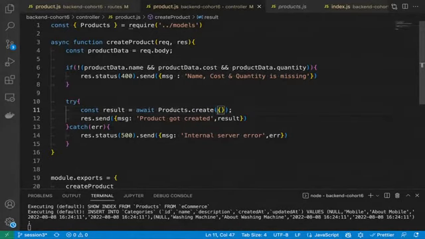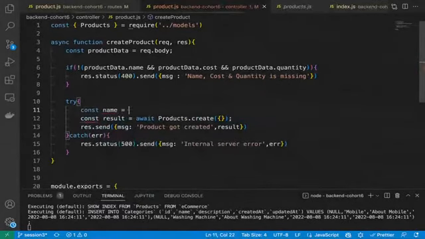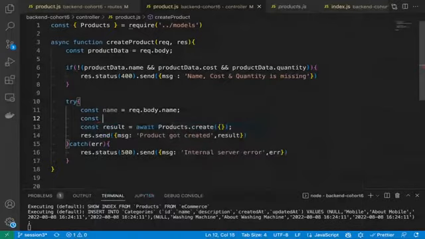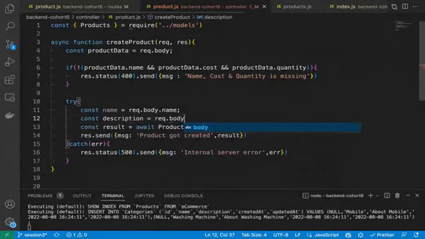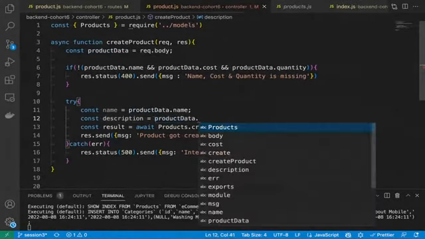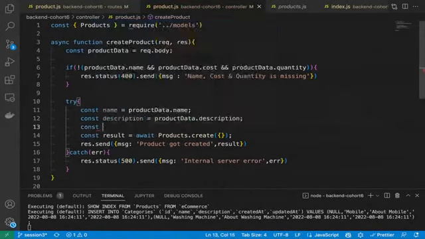Now let's pass the data. We have not taken the data also. Let's see. Const name equal to request dot body dot name. Correct? Const description equal to, no need for request dot body. We can simply do product data also, right? We've already taken request body there. Yeah. Product data dot description. Correct. Then what is the next? Cost.